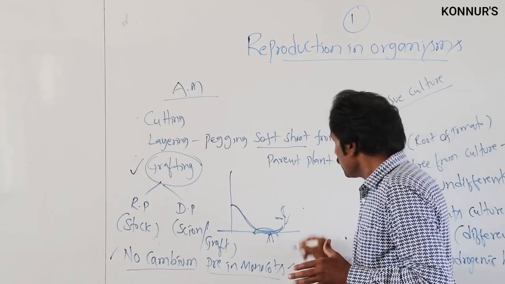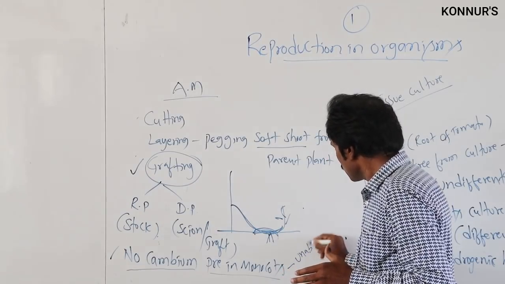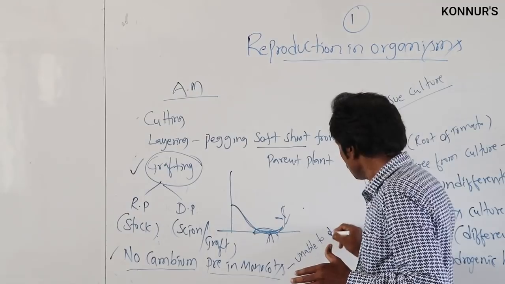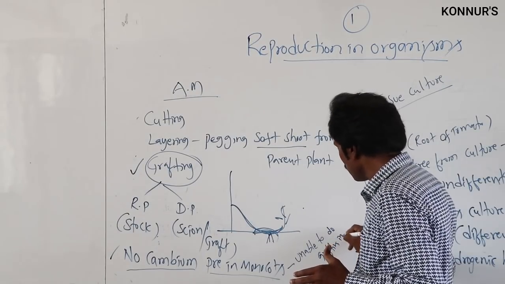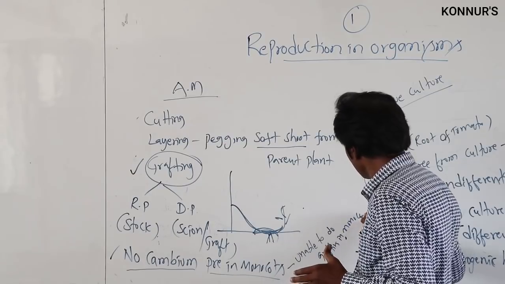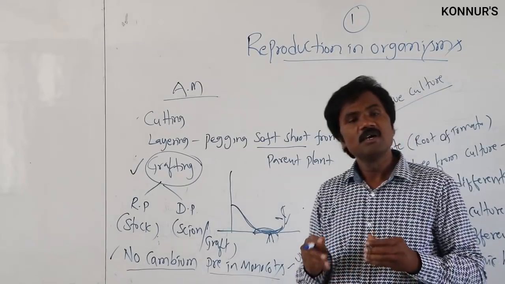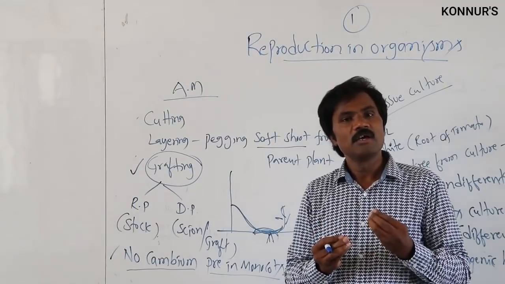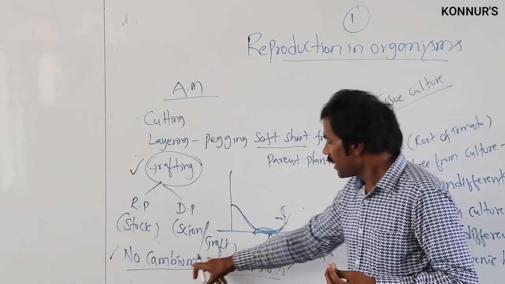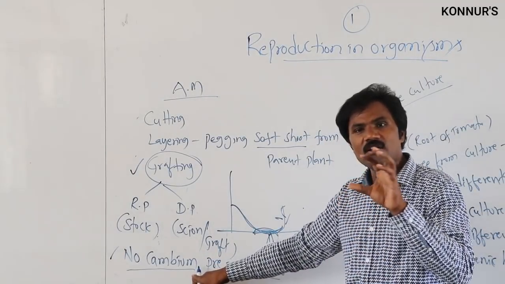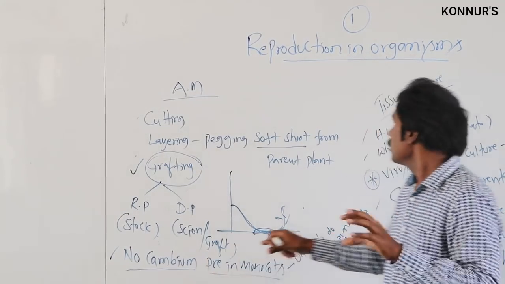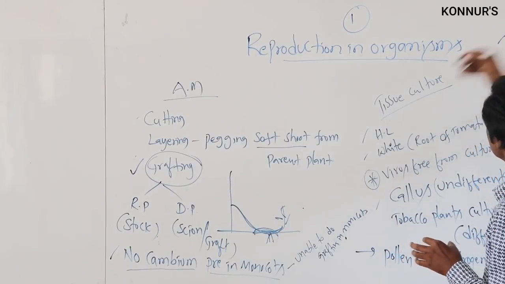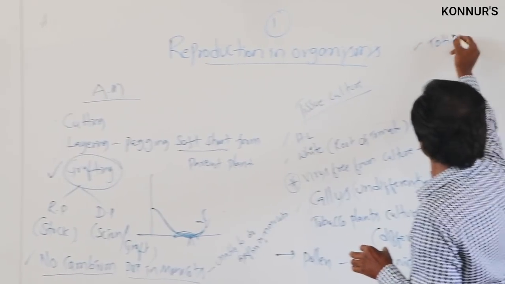That's why it is unable to do grafting in monocots. It is highly impossible in monocots because of the cambium. The vascular bundles are scattered. Then one more topic is related to totipotency.